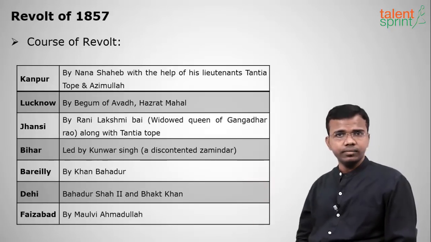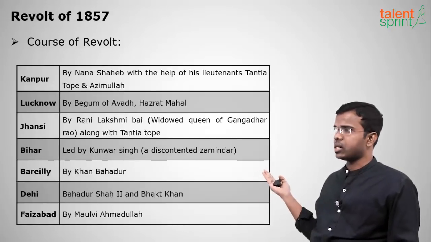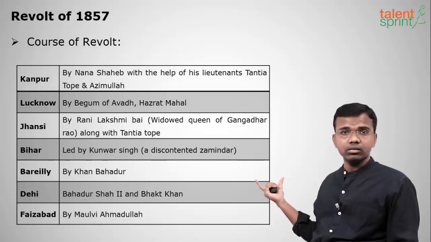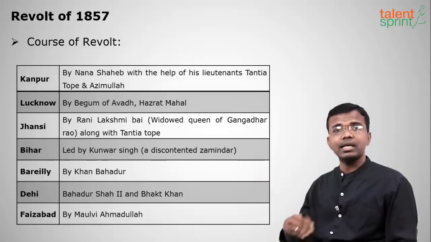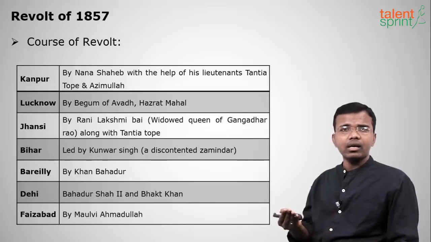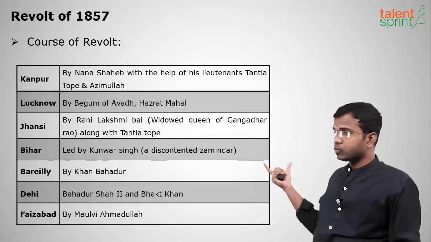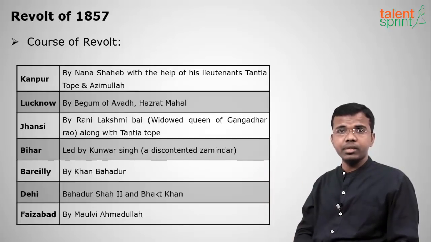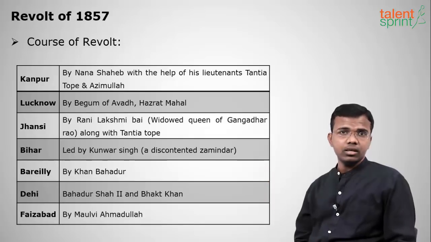Next, Jhansi, Lakshmi Bai at the place of Jhansi. And next was Bihar, a person called Kunwar Singh. He was a discontented zamindar. Because of the revenue policies of the British, he was angered by those policies, and though he is not a farmer, he is a zamindar. He was the first zamindar to take part in this revolt.